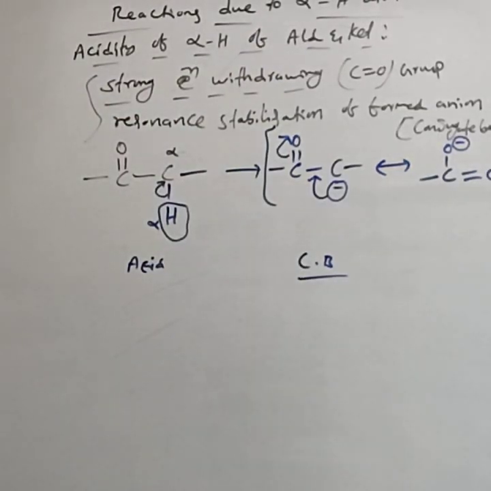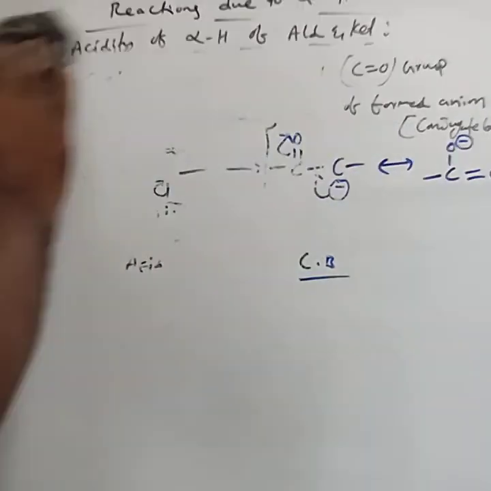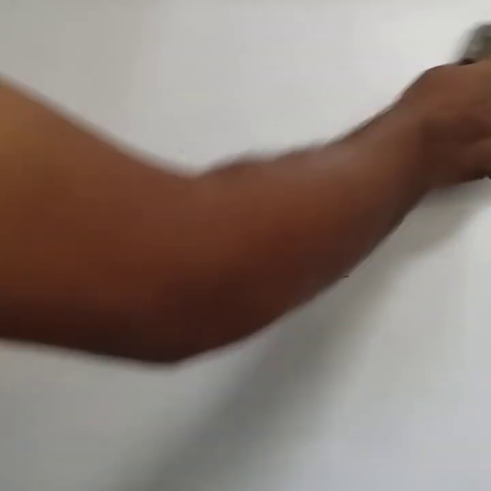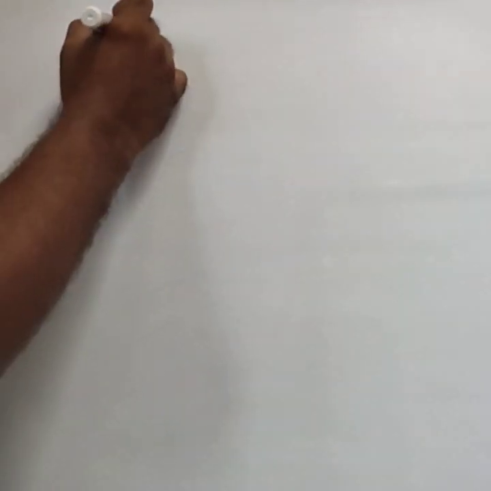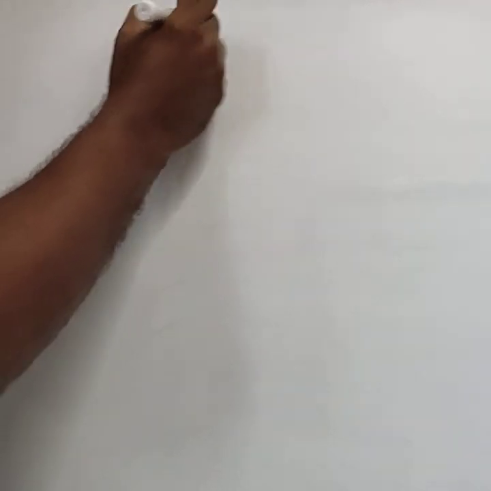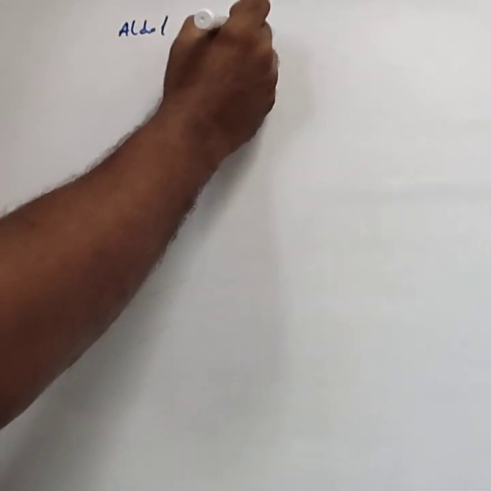By using this acidic nature of the alpha hydrogen atom, we mainly consider a most important reaction, that is aldol condensation. This is very, very important.